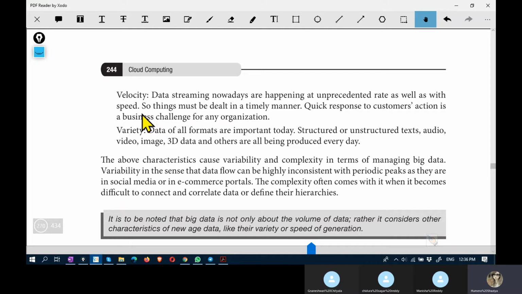It was not necessary to have non-relational or NoSQL databases at that time. And the data is occurring in all the formats like text, videos, audios, images, 3D data, all are getting generated every single day and in enormous amounts.